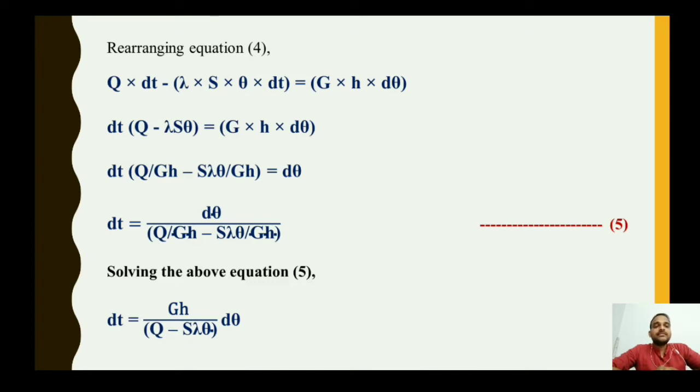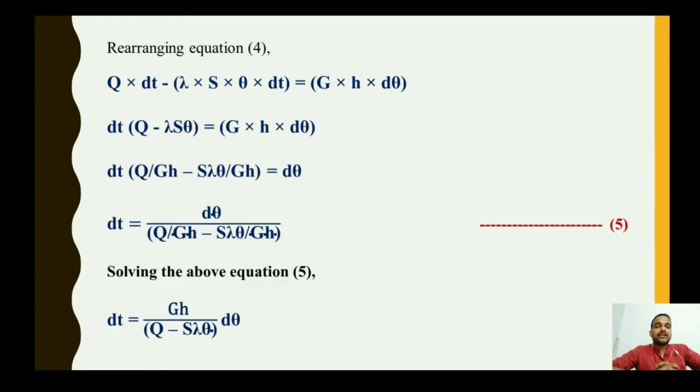Again solving equation 5, we are only rearranging the equations. Rearranging equation 5, dt equals GH, the denominator quantity Q upon GH minus S lambda theta upon GH, moves to the upper side, the numerator side, into d theta.